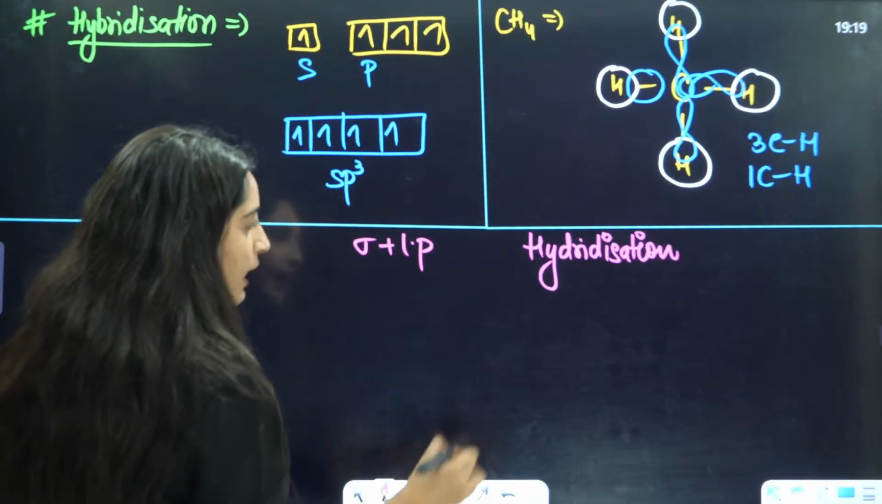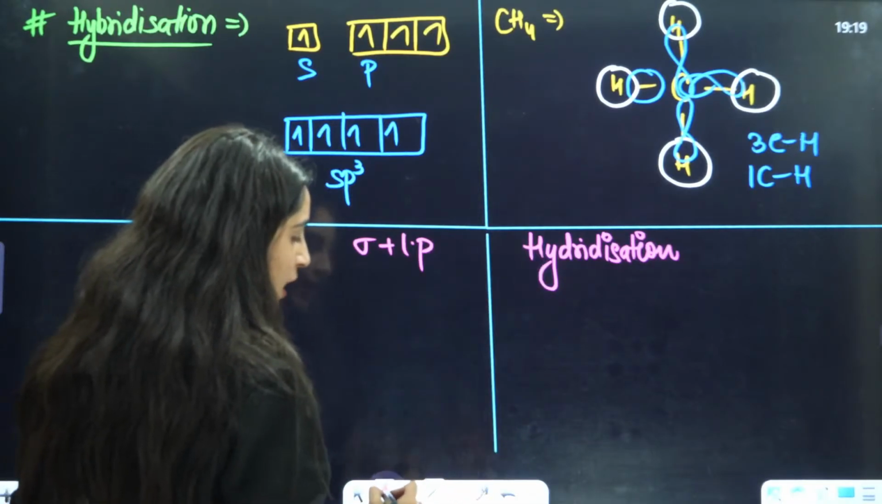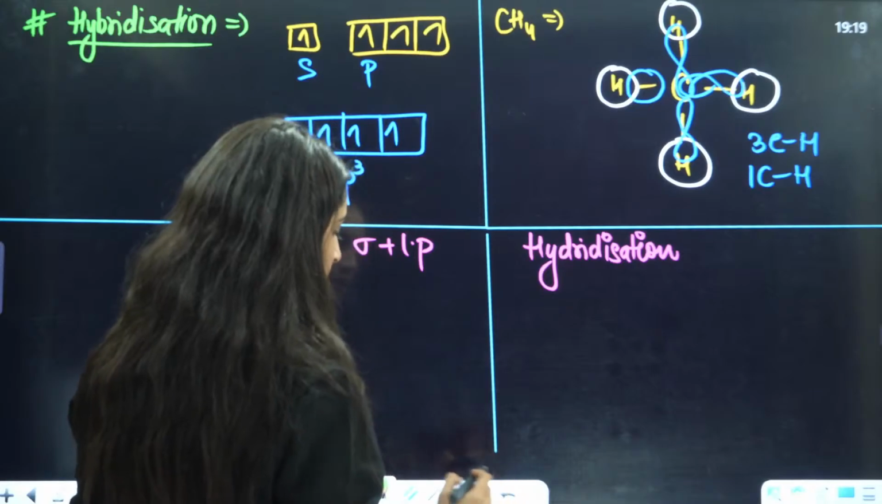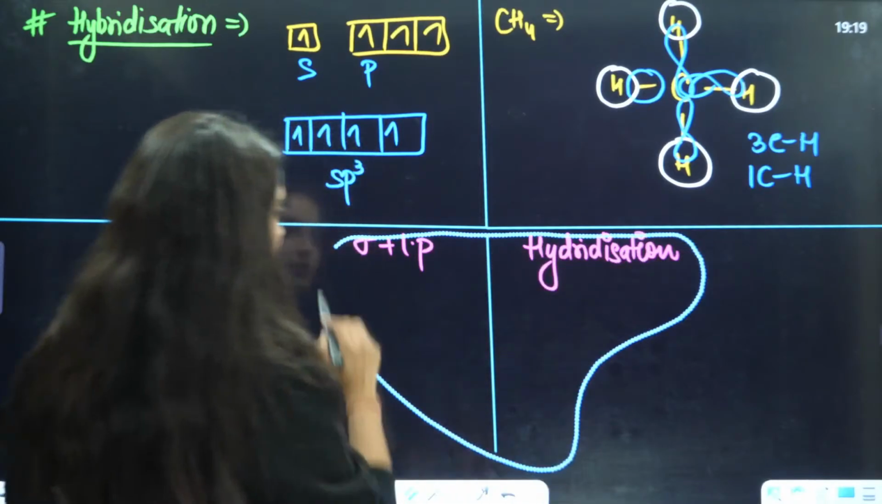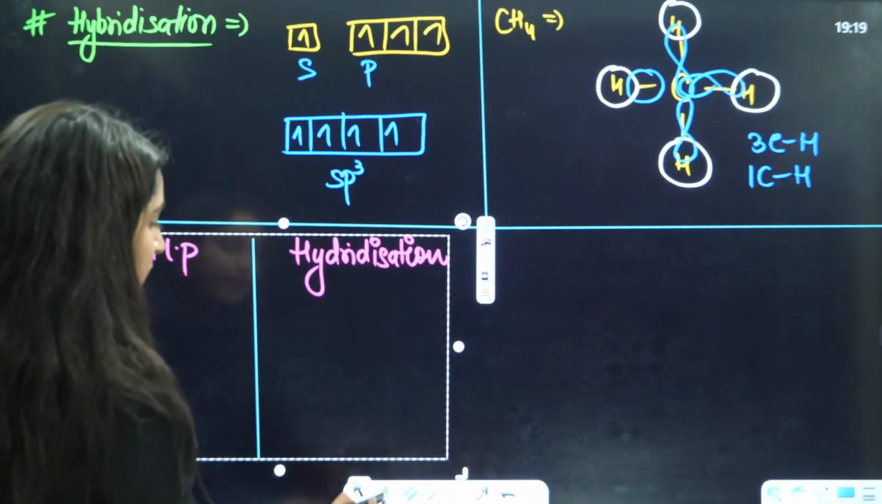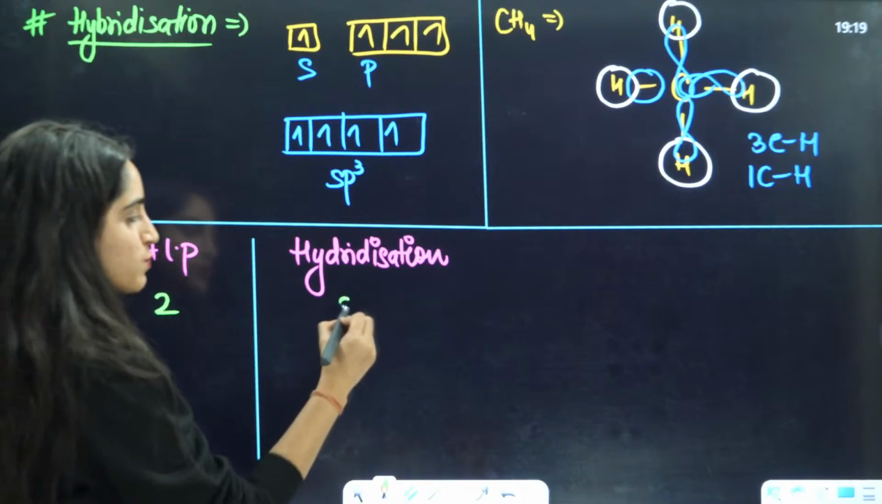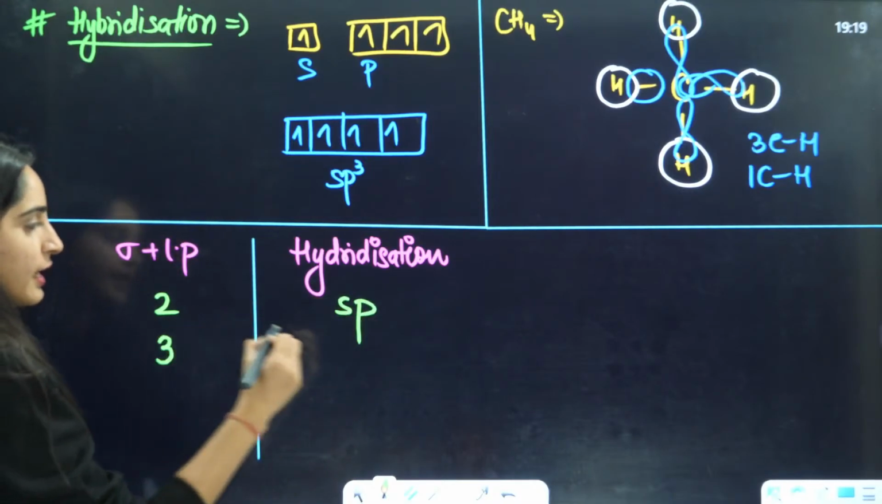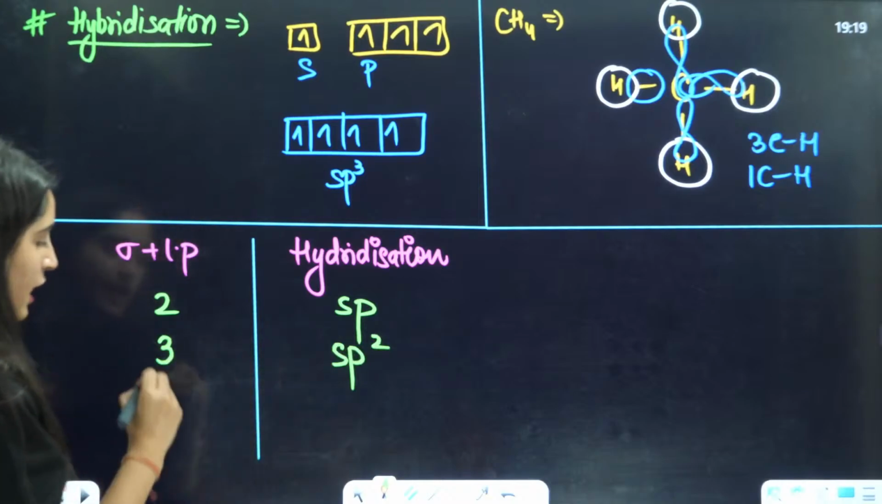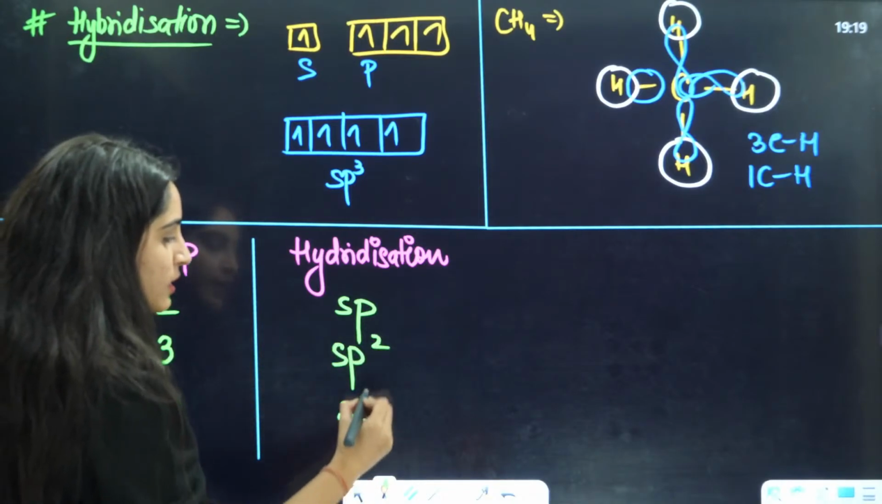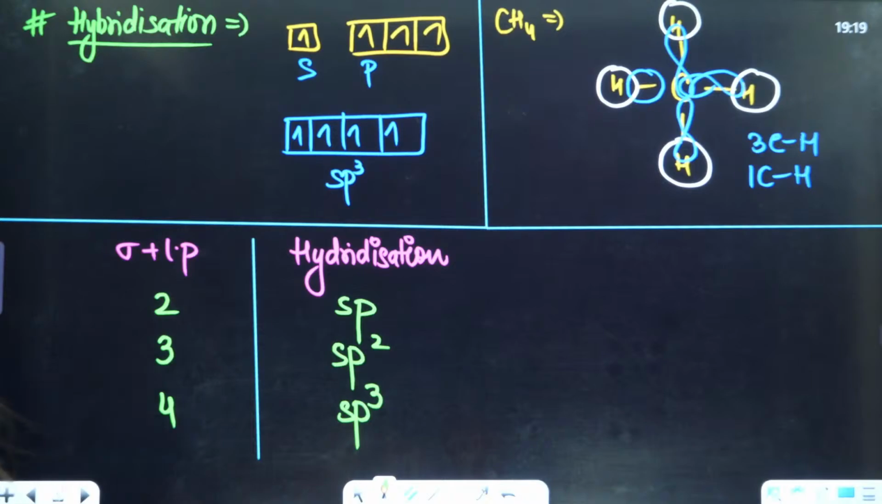If your sigma plus lone pair is, let's say, 2, then it is sp hybridized. If it is 3, it is sp2 hybridized. If it is 4, then it is sp3 hybridized. So that was the basic concept of hybridization. Now guys, everybody tell me, is that clear to all of you or not?